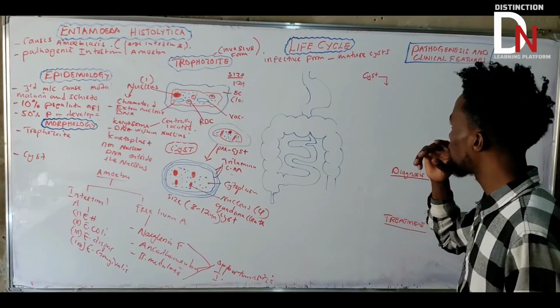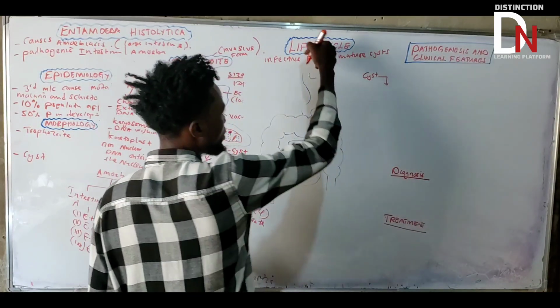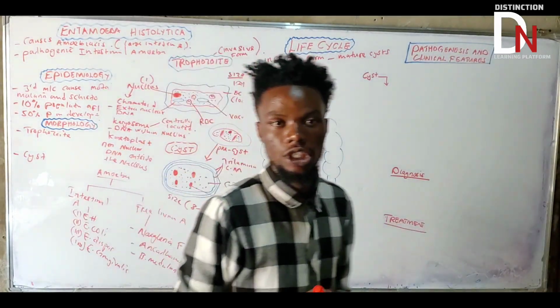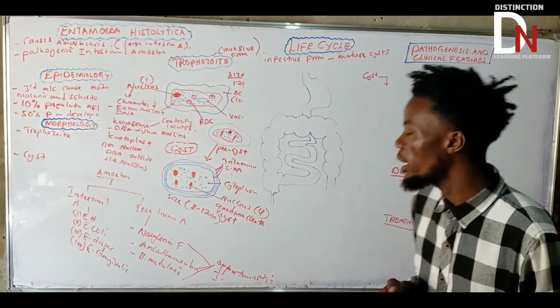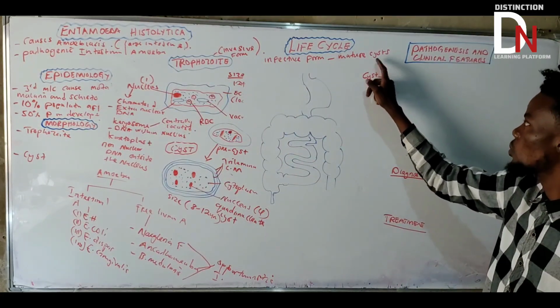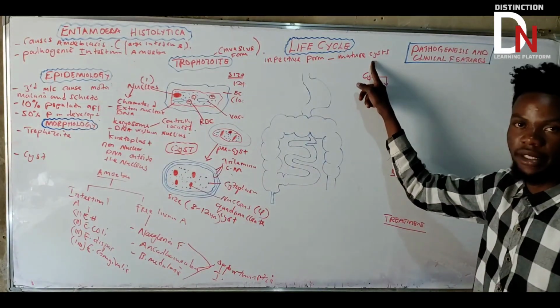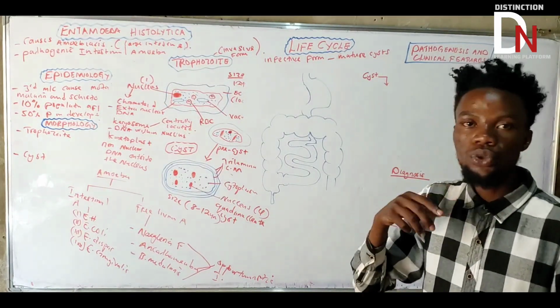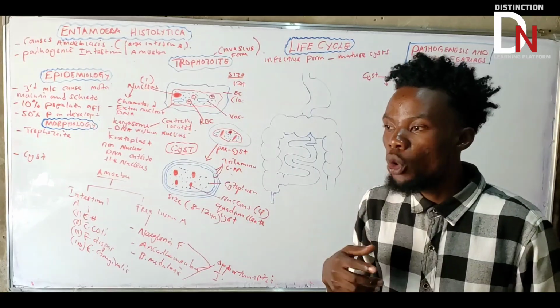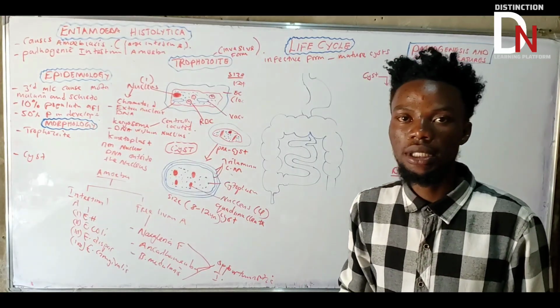Now let's talk about another important thing. How is someone going to get this infection? How does someone get this cyst from the environment? We know that the cyst is found in the environment. They get it by eating something that is contaminated with the cyst.